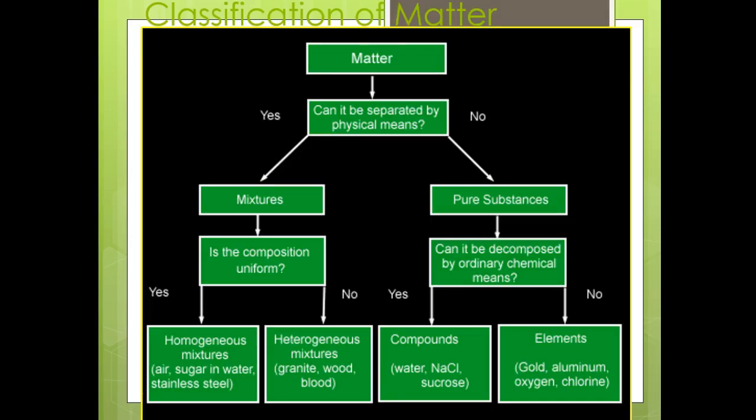So stop the video. All matter can be either mixtures or pure substances. Here are your questions. Can it be separated by physical means? If yes, it's a mixture. If no, it's a pure substance. Then you ask yourself, if it's a mixture, is it uniform? If yes, it's homogeneous. If no, it's heterogeneous. If it's a pure substance, can it be decomposed by ordinary chemical means? If it can, it's a compound. If it can't, it's an element. Also, if it's an element, it's going to be on the periodic table of elements. So pause the video and copy this down in your journal.